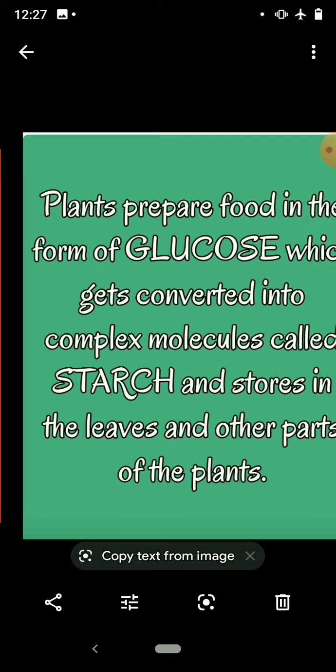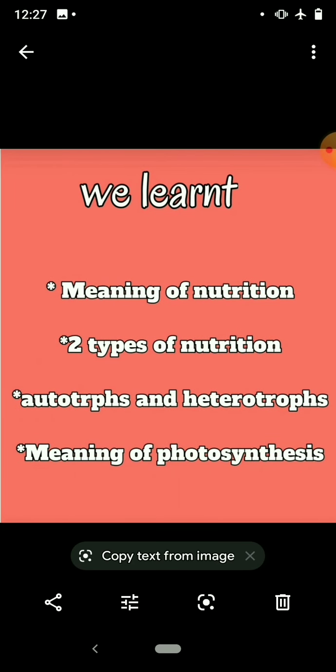So dear children, today we learned meaning of nutrition, 2 types of nutritions, autotrophs and heterotrophs, and meaning of photosynthesis. I think it's enough for today.